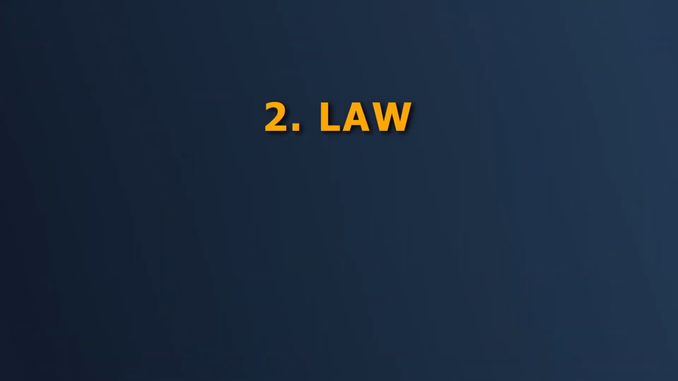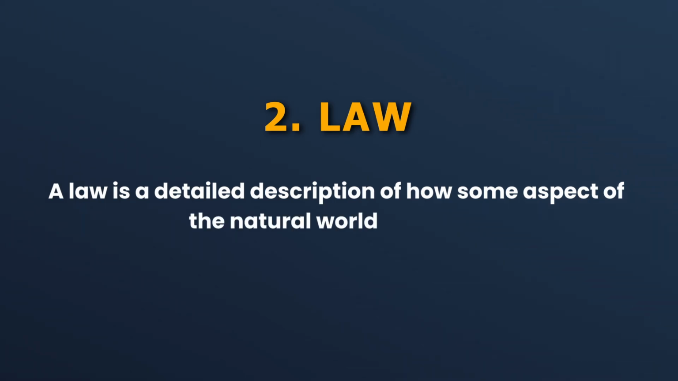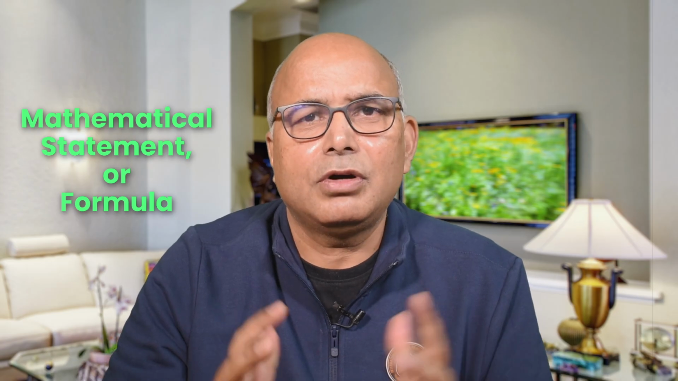Below facts come laws. What is a law? A law is a detailed description of how some aspect of the natural world behaves. That means in the world we observe what is happening: if this happens, that happens. We try to connect the things and very accurately find out how the world behaves. A law is generally represented in science in the form of a mathematical statement or a formula as to how two or more quantities are connected with each other.